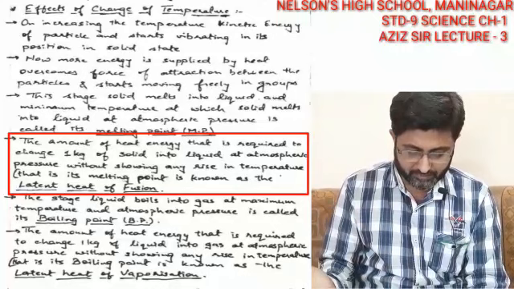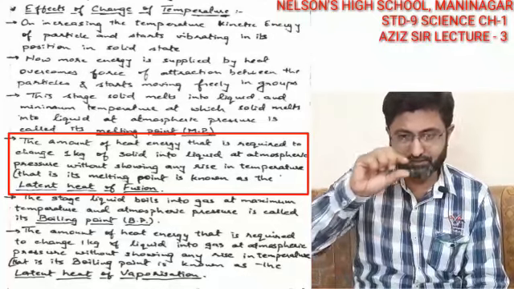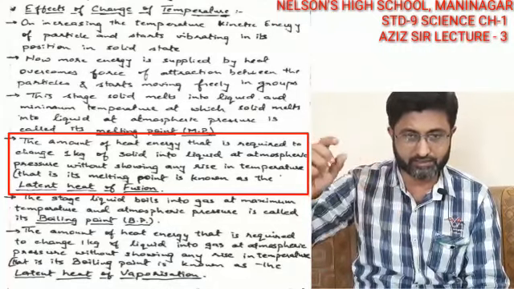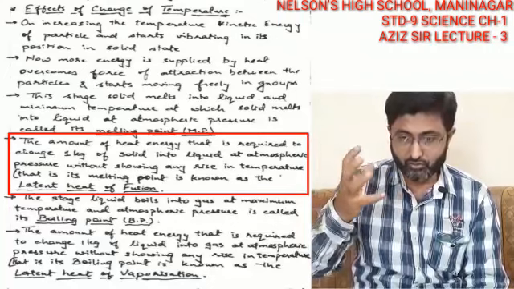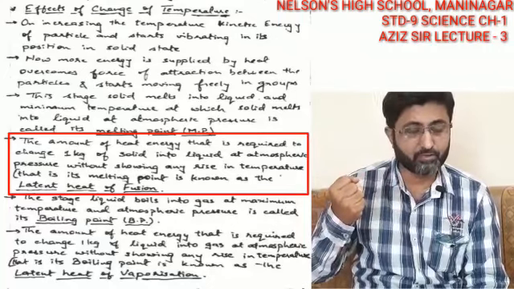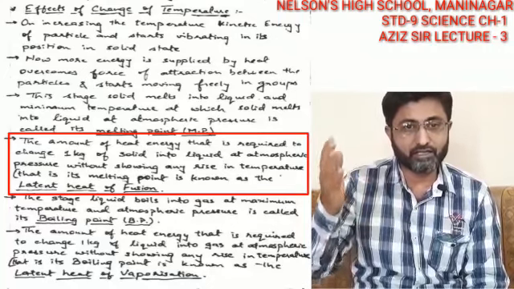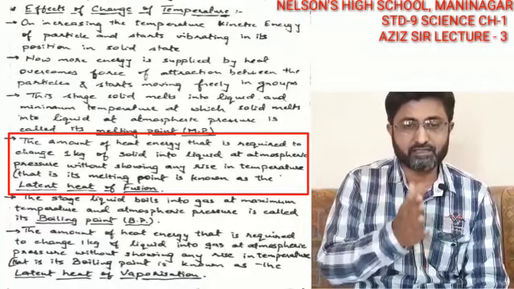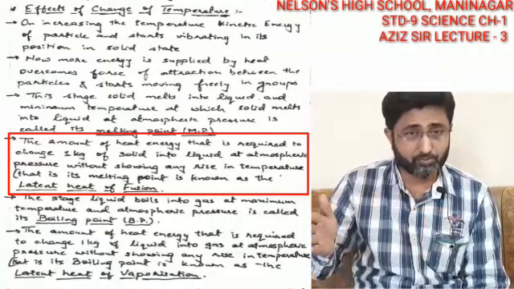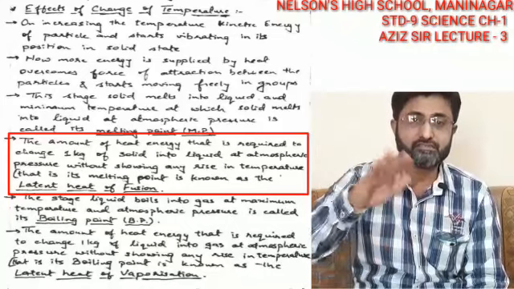You are able to see at 0 degree Celsius only, without any change, the ice has melted. So the amount of heat energy that is absorbed is called latent heat of fusion, which suggests that there is no change in temperature but there is change in state.